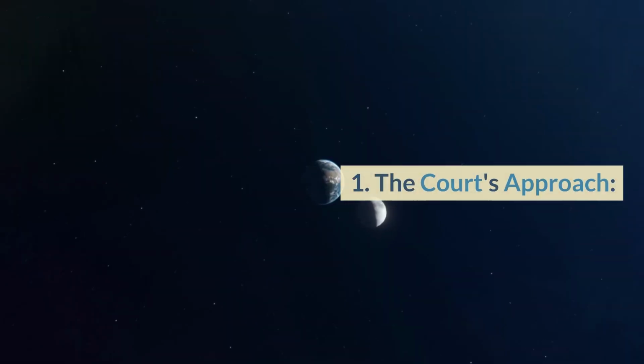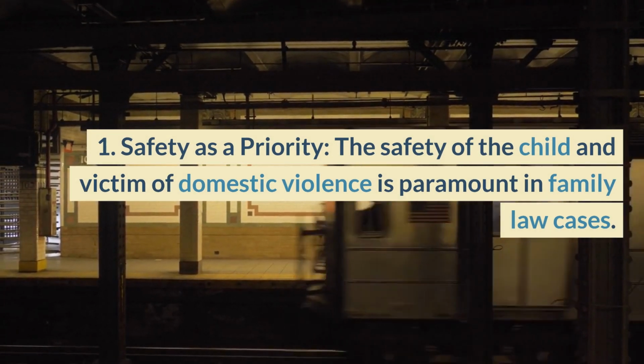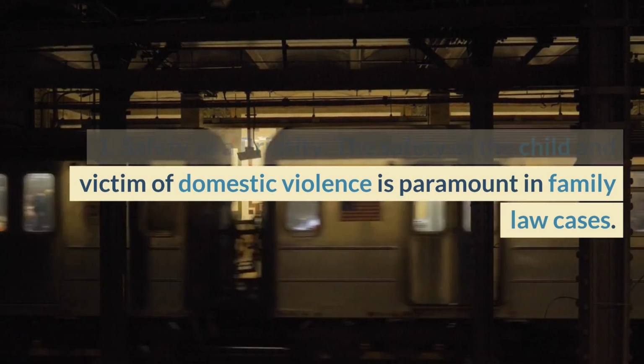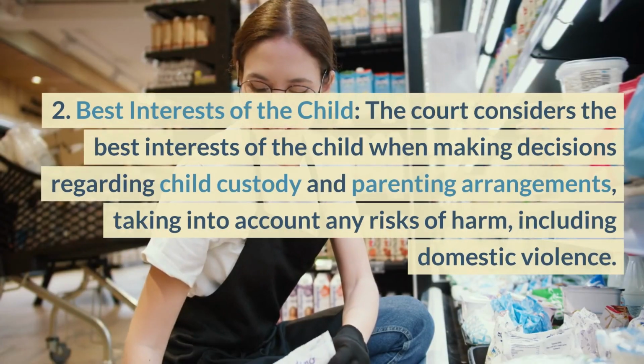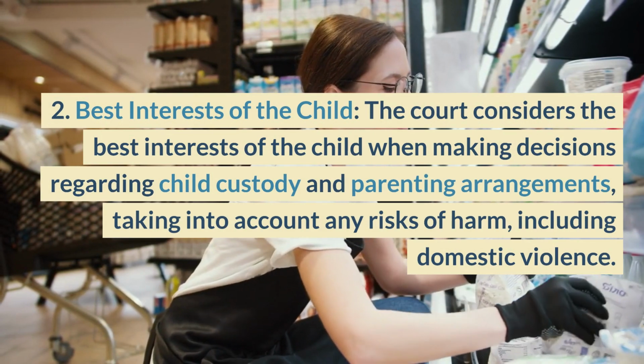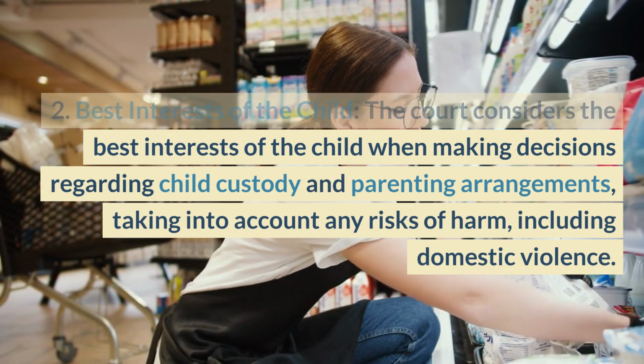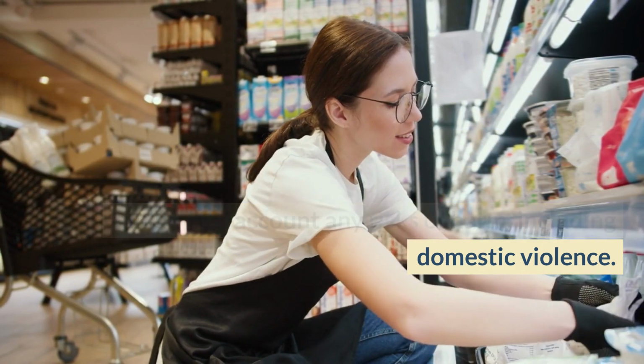2. The court's approach. 1. Safety as a priority. The safety of the child and victim of domestic violence is paramount in family law cases. 2. Best interests of the child. The court considers the best interests of the child when making decisions regarding child custody and parenting arrangements, taking into account any risks of harm, including domestic violence.